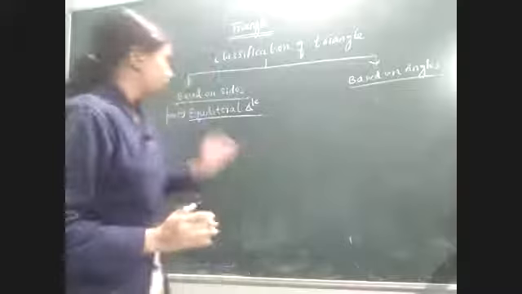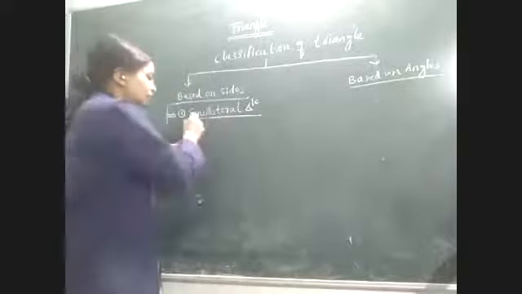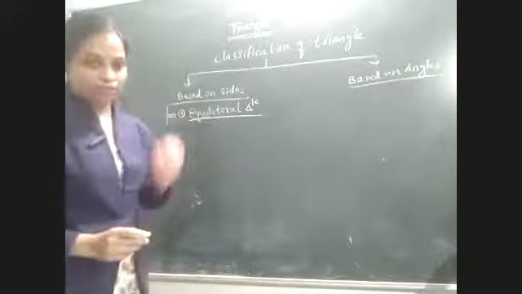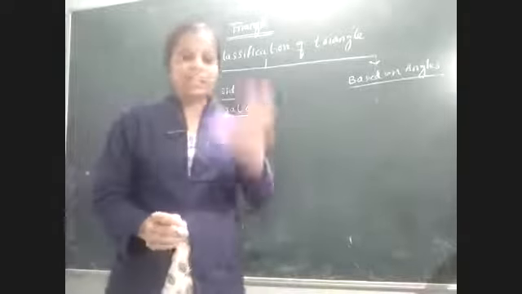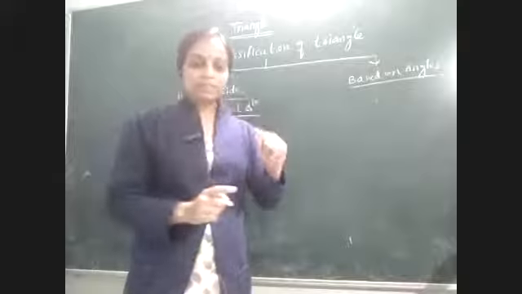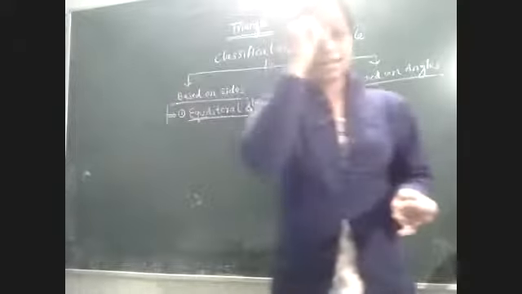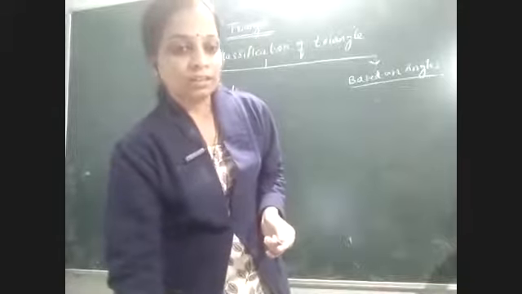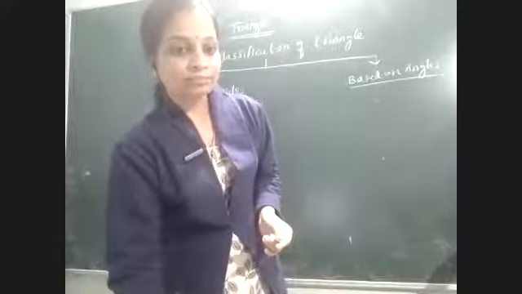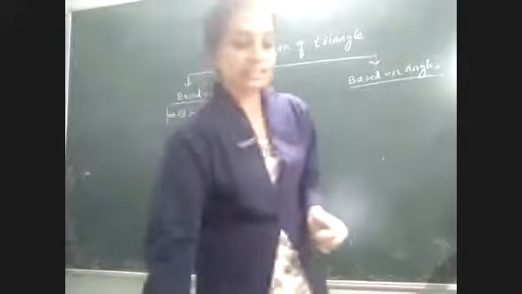ಇಂಪಾರ್ಟೆಂಟ್ ಹಿಯರ್. So equilateral triangle: equi means equal, lateral means sides. Here all three sides are equal.